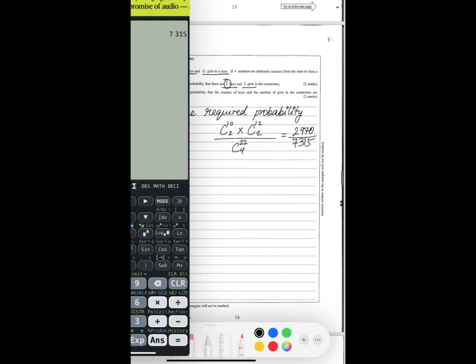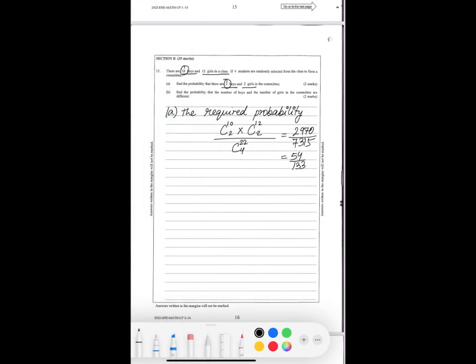They are divisible, so let's simplify. They are both divisible by 55, I think. So 2970 divided by 55 is 54, and 7315 divided by 55 is 133. So that's the probability.